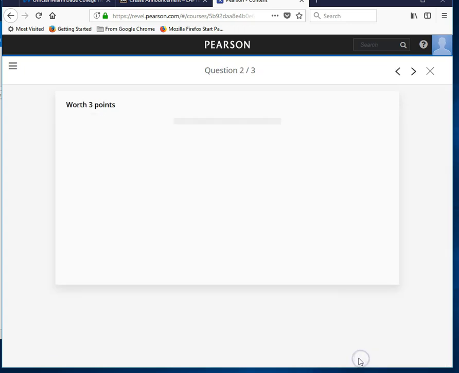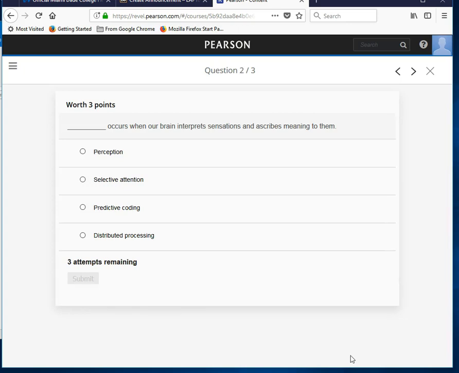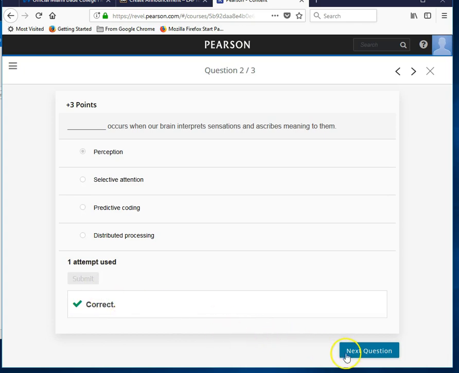Okay, next question. Blank occurs when our brains interpret sensations and ascribe meaning to them. Perception, selective attention, predictive coding, or distributed processing. Our brain interprets and ascribes meaning. I'm going to say perception because we see, we perceive, we interpret, and give meaning. Okay, submit. Yay, we got that one correct too.